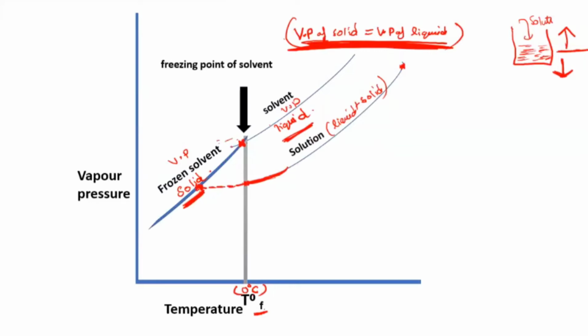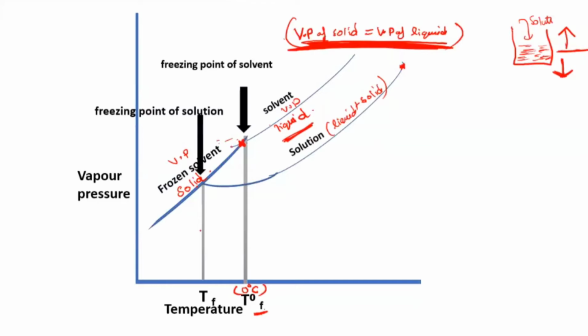This is our point where the solution will start freezing. So you have to travel all the way till here. If you have to travel all the way till there, you have to go left side, so you have to decrease the temperature. When you decrease that temperature, you will see that the solution also freezes. That point will be called the freezing point of the solution, and I can take that as TF.